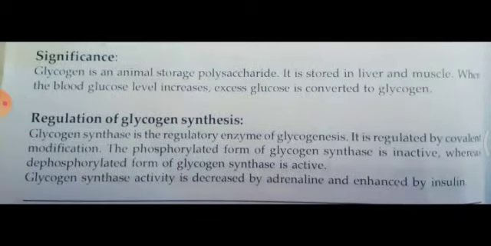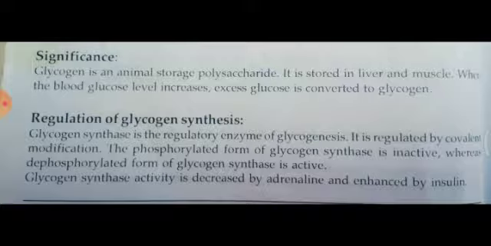So what is the significance of glycogen? Glycogen is an animal storage polysaccharide. It is stored in the liver and muscles of animals. When blood glucose is less, then to maintain the glucose level, the glucose stored in the form of glycogen is converted back to glucose, and thereby it maintains the glucose level in the body.